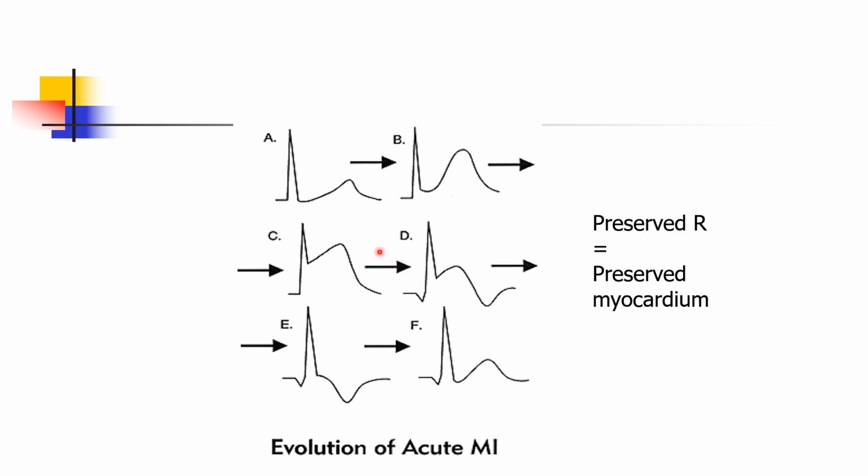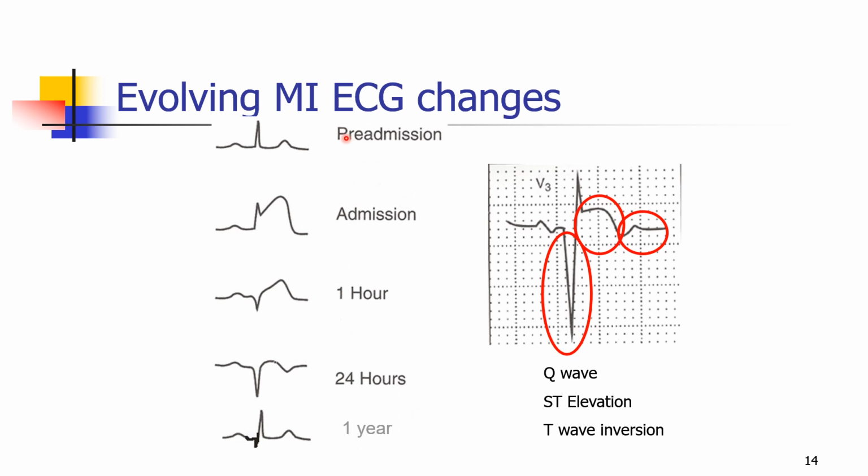Either thrombolytic therapy or primary angioplasty should have been done in time for us to have this good effect. See here, preserved R equals preserved myocardium. If a good amount of R is preserved in the territory which had myocardial infarction, that means a good amount of myocardium is preserved. So this is yet another example. Normal ECG pre-admission, then with MI there is ST elevation. After thrombolytic therapy, ST is coming down, but a Q wave is forming.